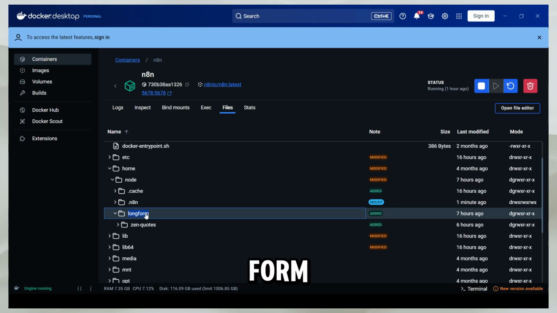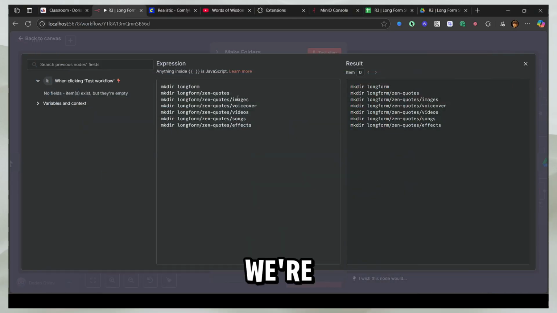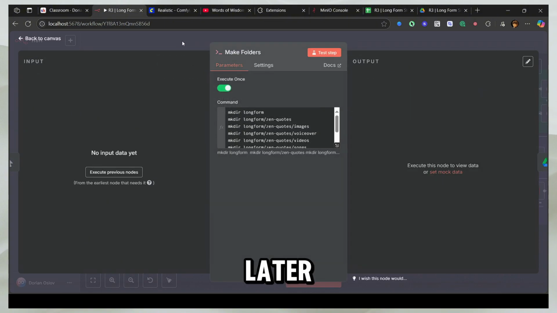So we have the long form folder. Inside there's a Zen codes, there are effect, images, songs, videos, and voiceover. So we're going to use these folders to store our images, our voiceover, the video, the songs. You can add as many songs and anything you like, and the effects, which I'm going to show you later.